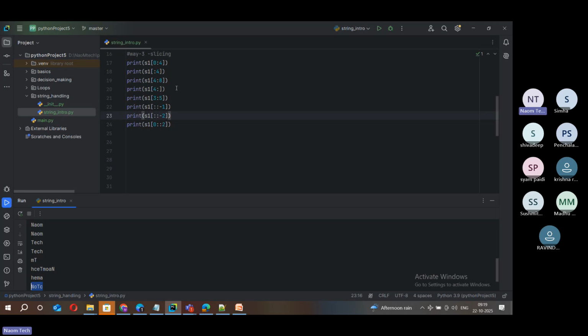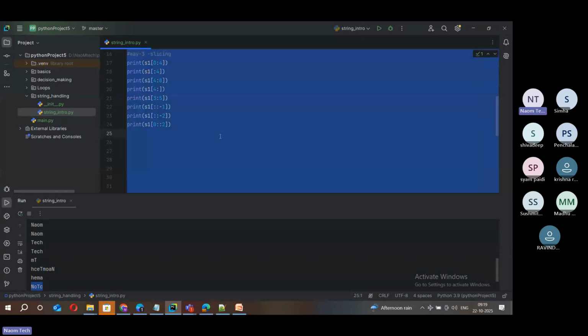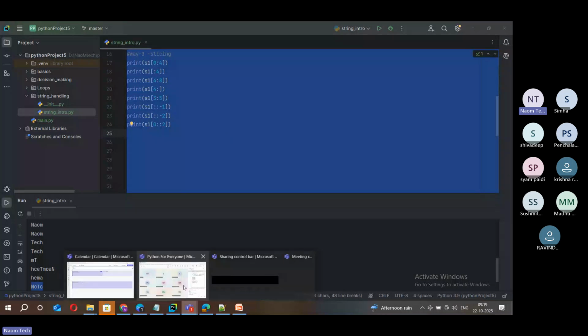Now you understood this basic concept of slicing. You can play around with this by taking different examples, friends. But slicing is very important, very simple and powerful. So that is the important note we should have, friends. That is the overall idea. I'm just sharing this in the chat.